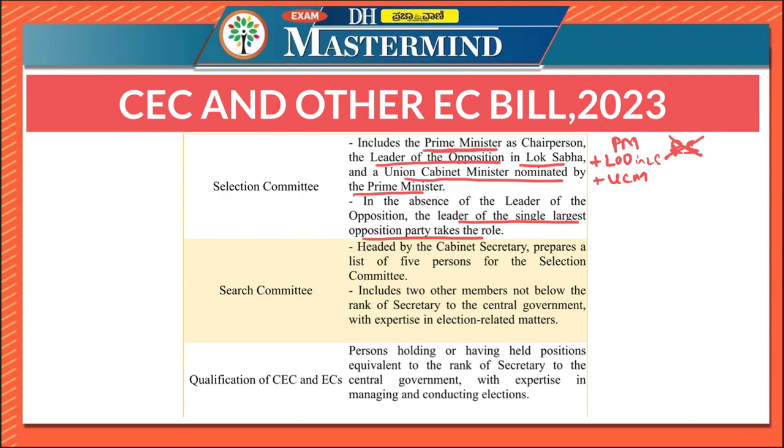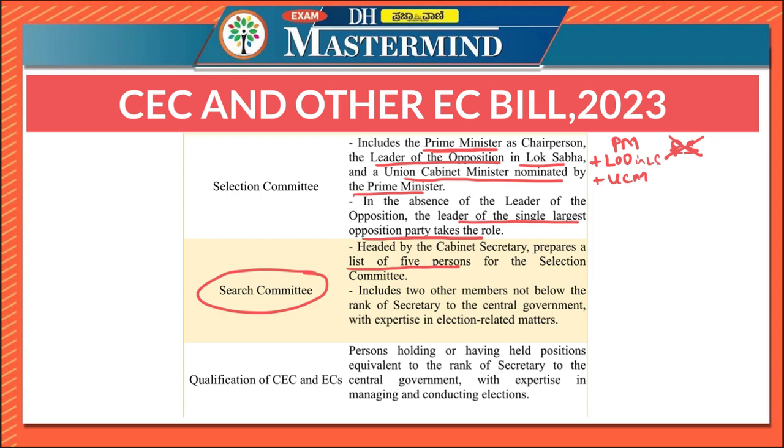So what is the work of the selection committee? The selection committee is going to select a Chief Election Commissioner and other election commissioners from the list of 5 persons forwarded by the search committee. So the search committee will list 5 persons for the selection committee, and the selection committee will select one out of these 5 names listed by the search committee.